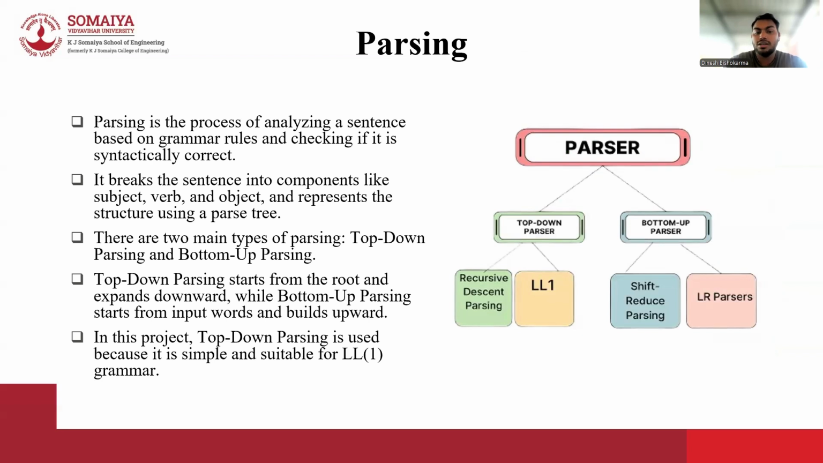So let us understand parsing. Parsing is the process of analyzing a sentence using grammar rules to check whether it is syntactically correct or not. It breaks the sentence into smaller components such as subject, verb, and object. These components help us to understand the structure of the sentence more clearly. Parsing can be represented using a parse tree, which shows the hierarchical structure of the sentence. There are two main types of parsing: top-down parsing and bottom-up parsing. Top-down parsing starts from the root and breaks it down into smaller parts, while bottom-up parsing starts from the input and builds up the structure.